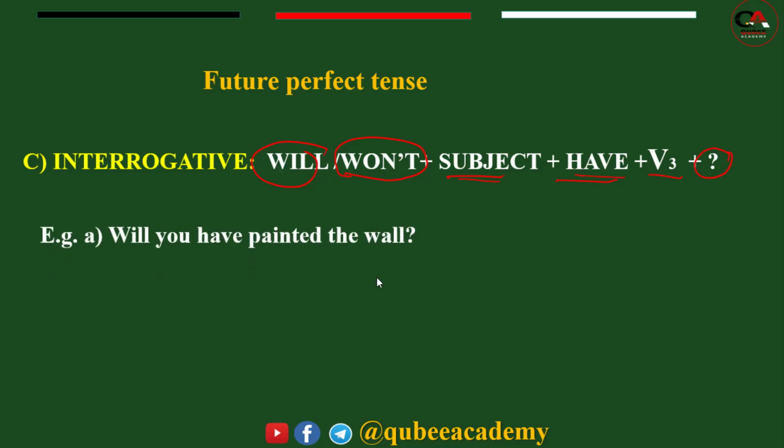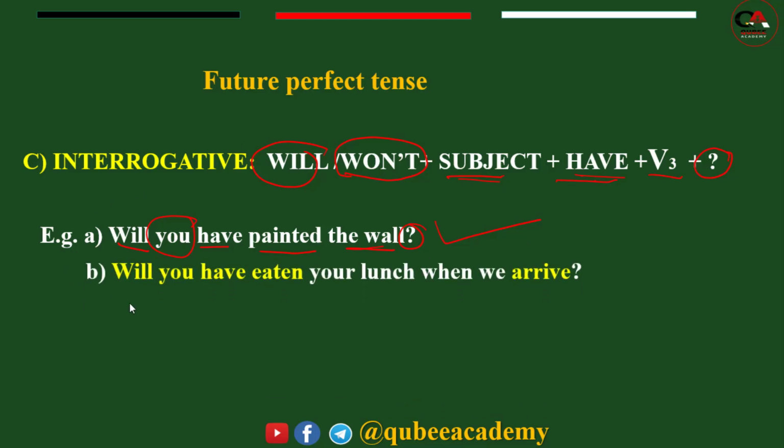Look at the example. Will you have painted the wall? Will, here is will, then subject you, then have, we add have, then change the verb into verb 3, painted the wall. This one is a question mark. So this is the way we use future perfect in interrogative form. The other: will you have eaten your lunch when we arrive? Will you have eaten your lunch when we arrive? This one is also future perfect in interrogative form.